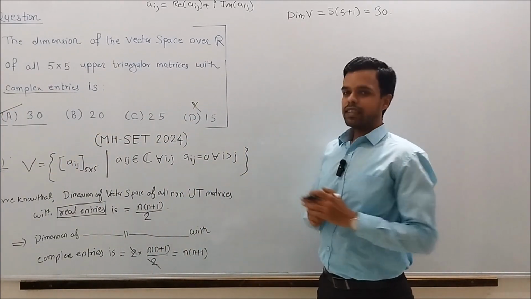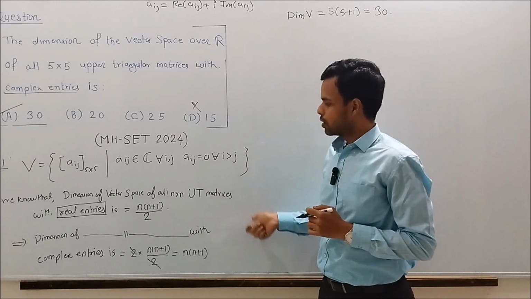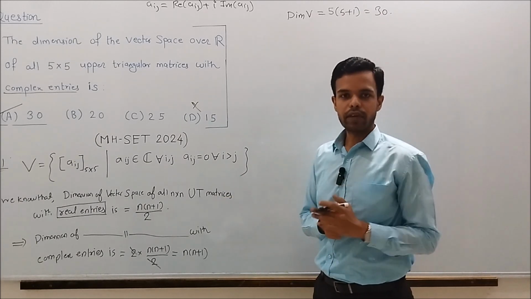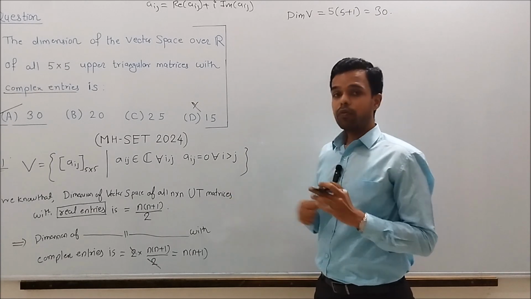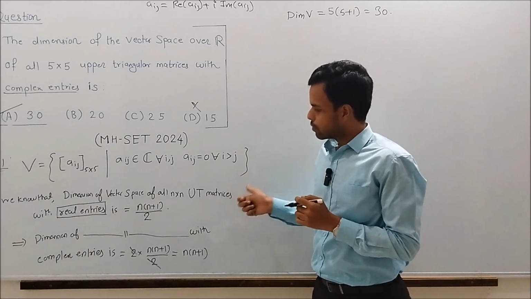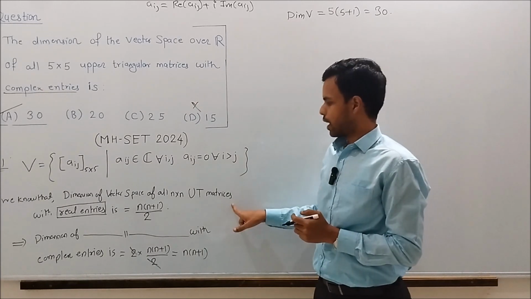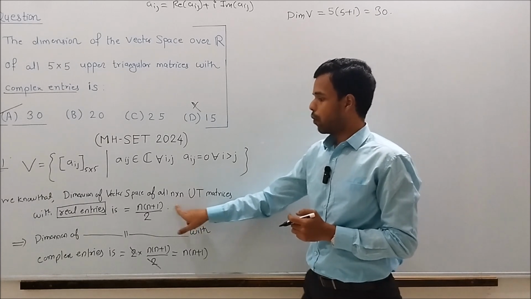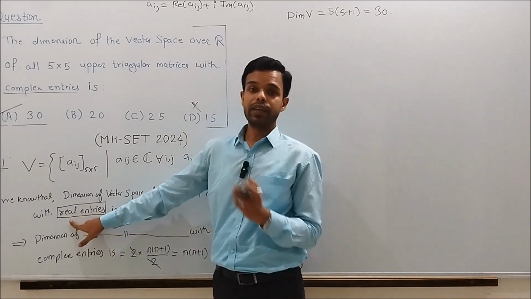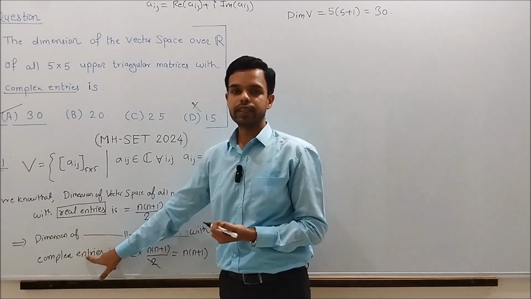That's why I always say to my students, please do not memorize formulas only. Always try to see the concept behind those formulas. As we can see here, this formula only works for matrices with real entries, but does not work for matrices with complex entries.